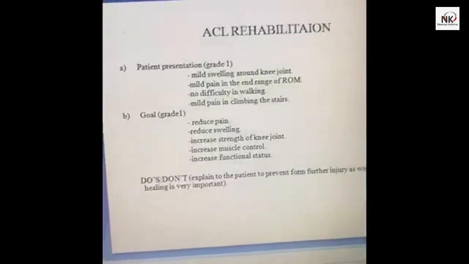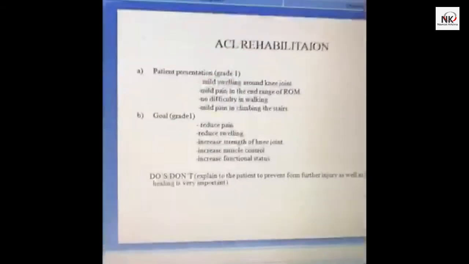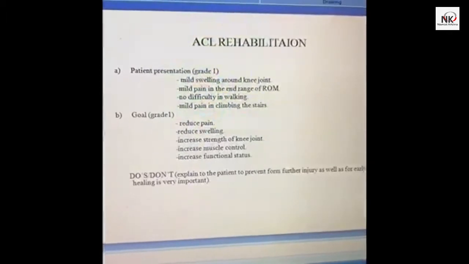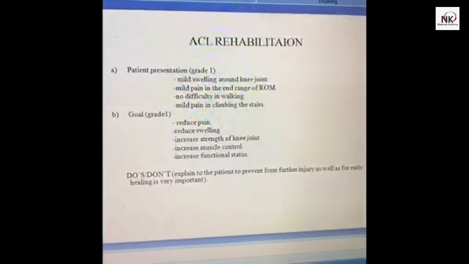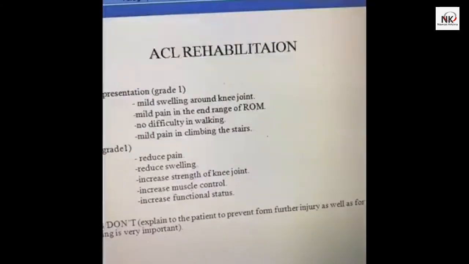Now we come to the actual topic which we are ready to discuss in this webinar, that is ACL rehabilitation. In this one, in the grade 1 injury, the patient presentation is mild swelling around the knee joint.